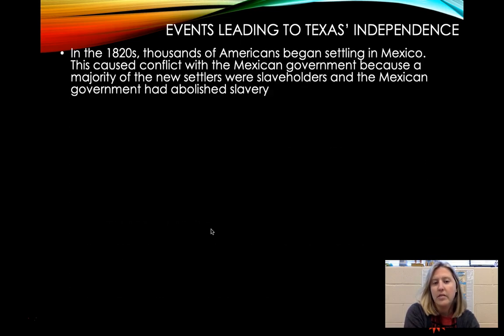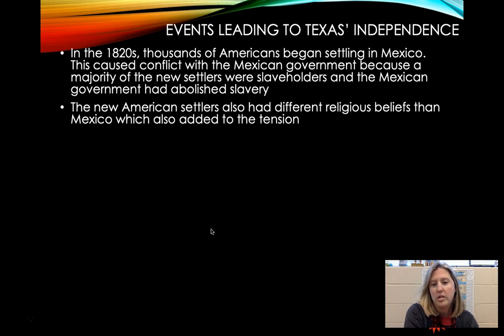In the 1820s, thousands of Americans began settling in Mexico because they had essentially been invited by the Mexican government to come into Mexico so more people would live there. This caused conflict with the Mexican government because a majority of the new settlers were slaveholders and the Mexican government had abolished slavery. Another issue that began was over religion because the new American settlers had different religious beliefs than Mexico. Most of the new American settlers were Protestant Christians, and a majority of Mexican citizens were Catholic Christians, so that added to the tension.